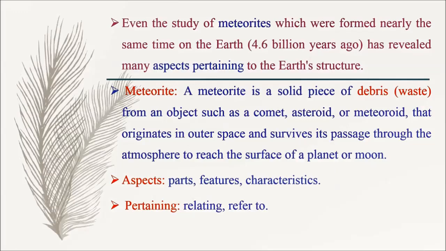Aspects means parts, features or characteristics. Pertaining means relating or refer to.